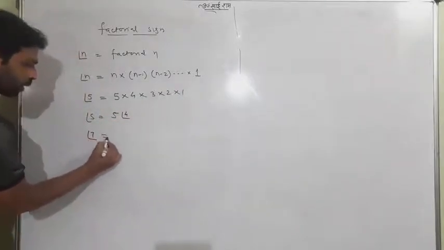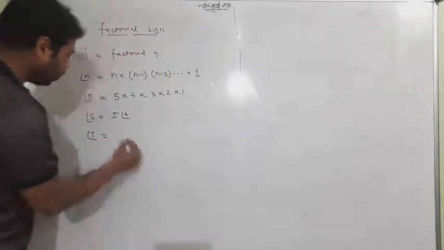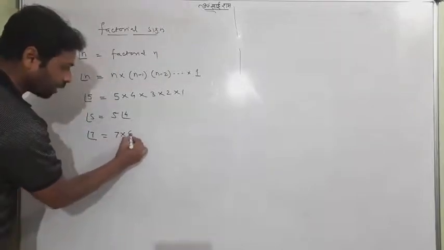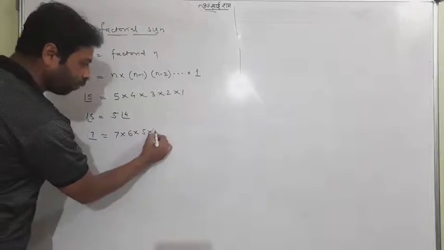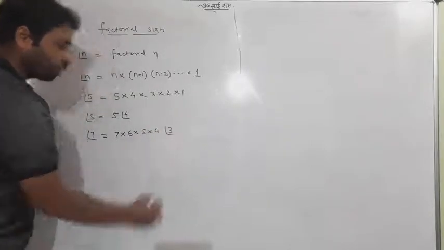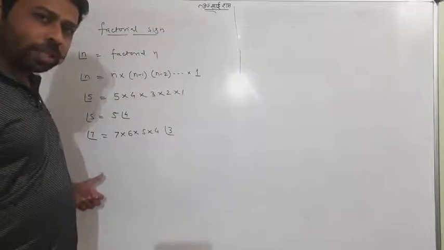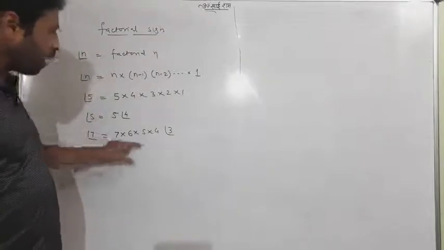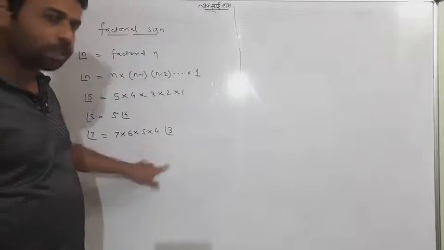One more time. Suppose this is 7 and you want to finish at 3. So you will write 7 into 6 into 5 into 4, and this is only factorial 3. And why do we stop? This is actually necessary.